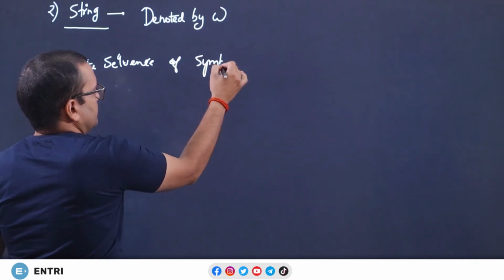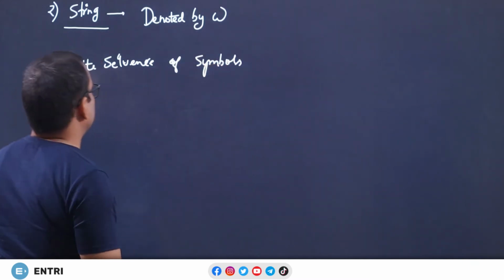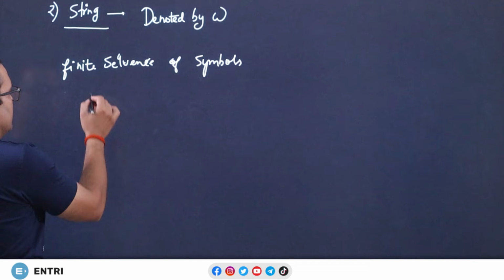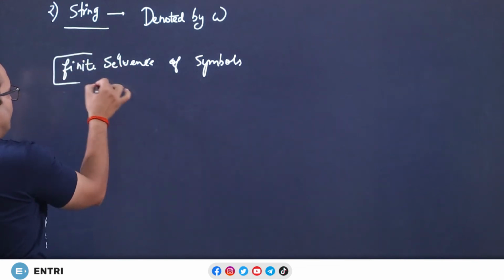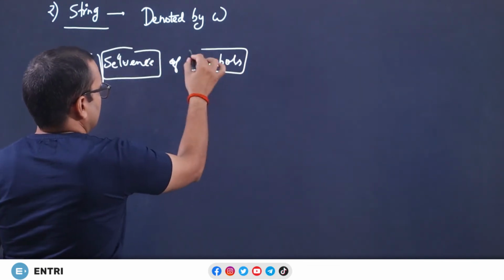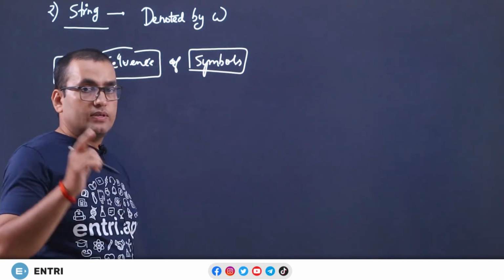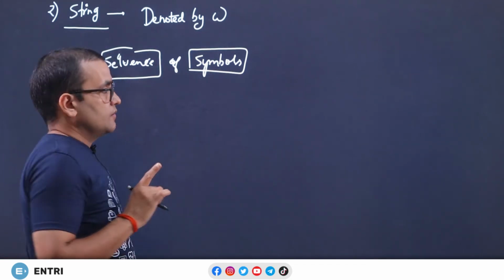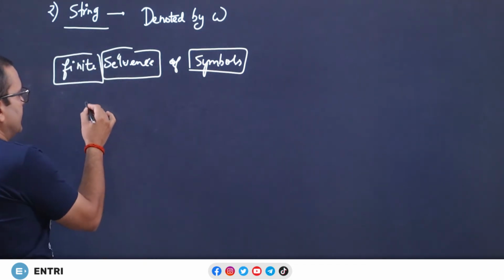It is a finite sequence of symbols. The important things are, first of all, finite, then sequence, and then symbols. Finite sequence of symbols.